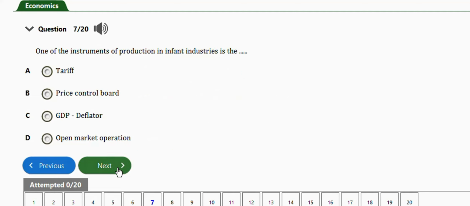It says one of the instruments of production in infant industries is the we have tariff, price control board, GDP deflator, open market operation. The right answer is option A, tariff. Very important, guys. Next question is this one.